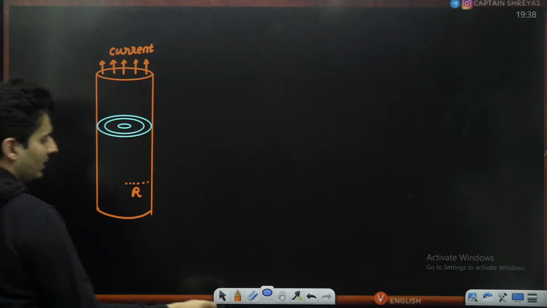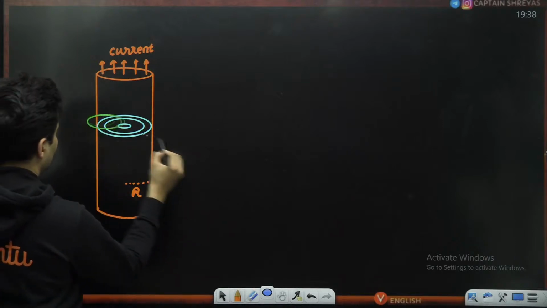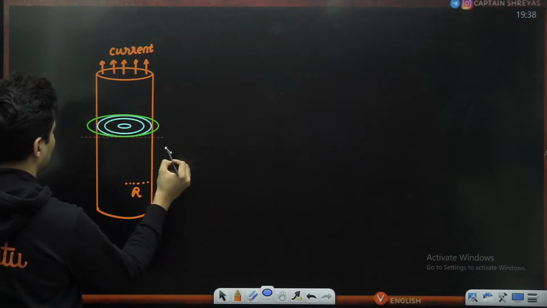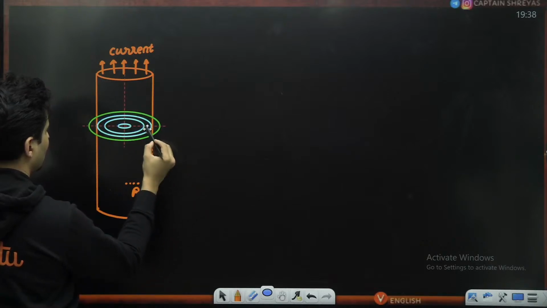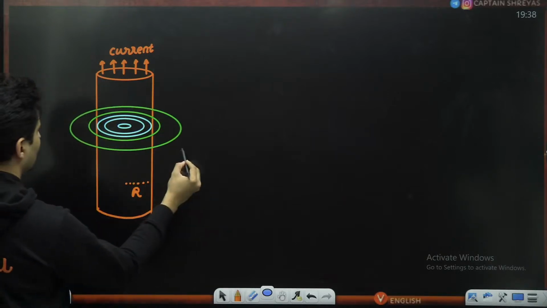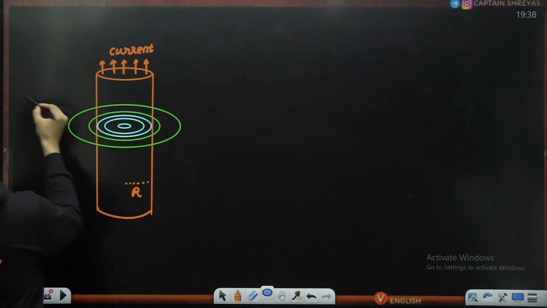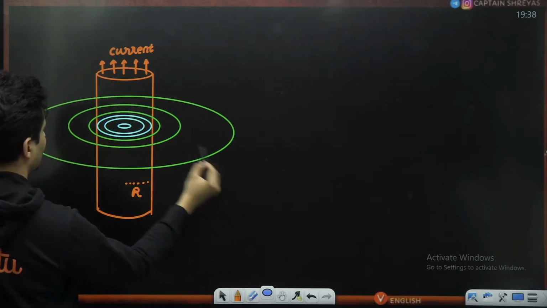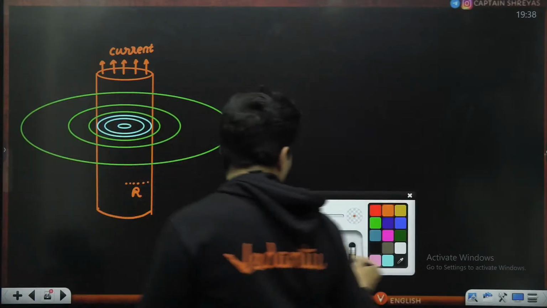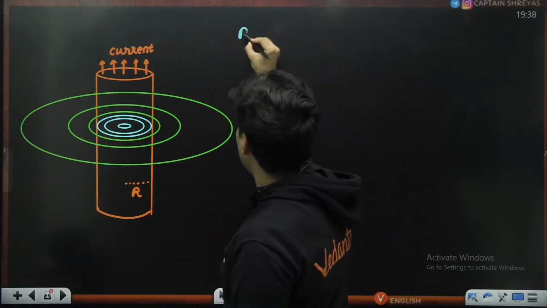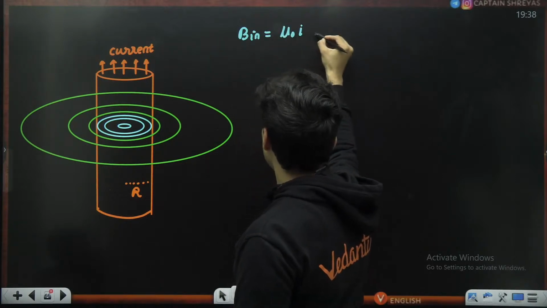This is how the magnetic field will be when you are inside, and when you are outside, something like this.